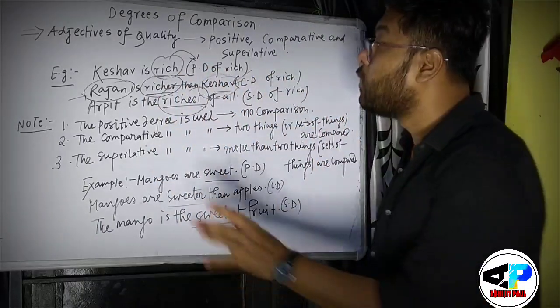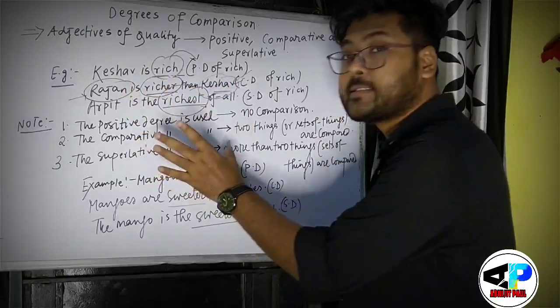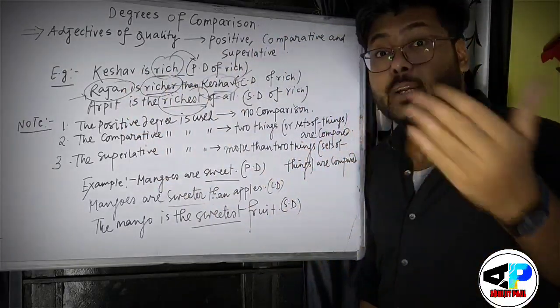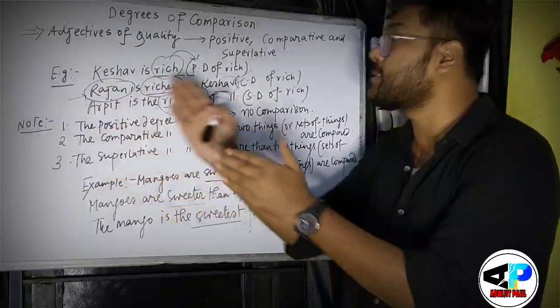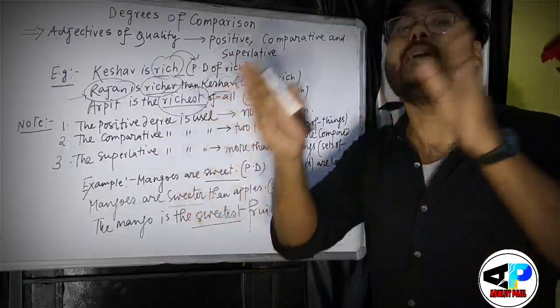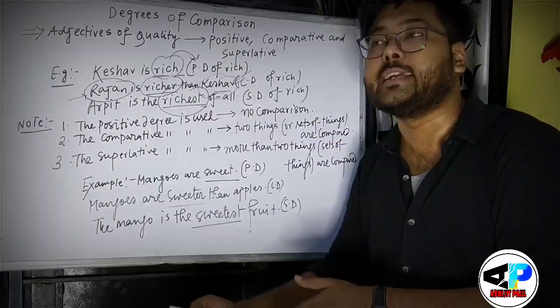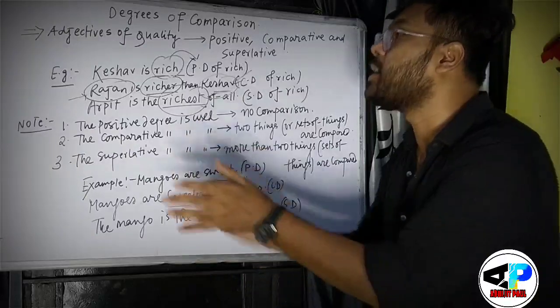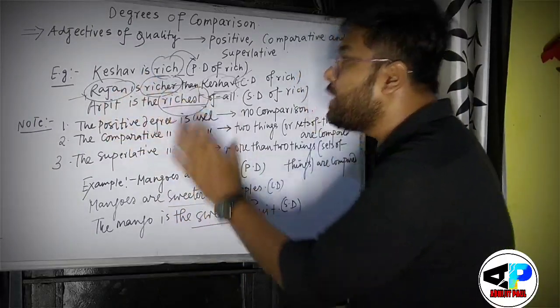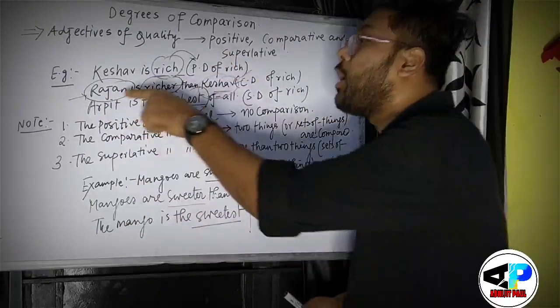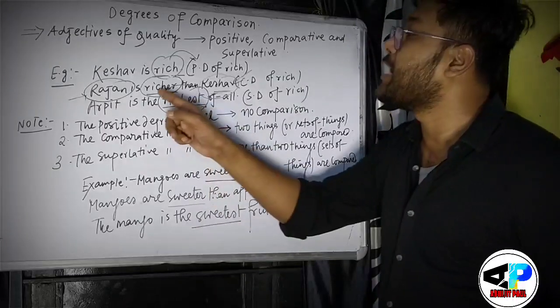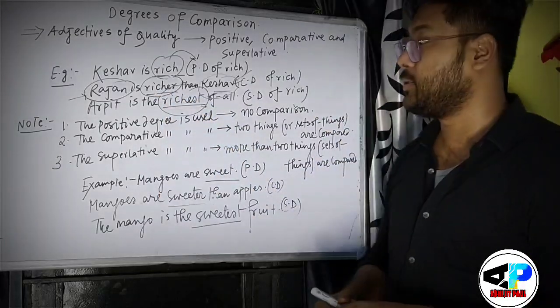So you must know that when two persons are compared, the person cannot be compared. Their quality is compared. What is the quality? Being rich. So rich is the quality. But because I have made a comparison here between the qualities of being rich of two persons, I have used richer here, right?